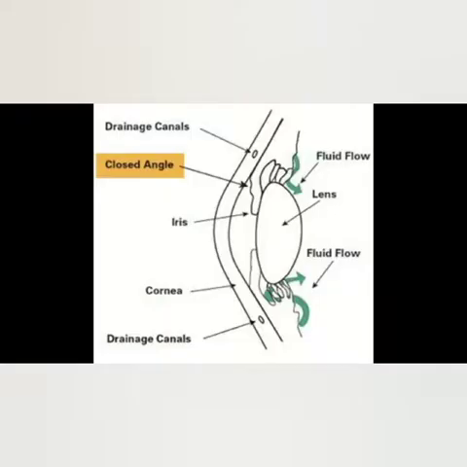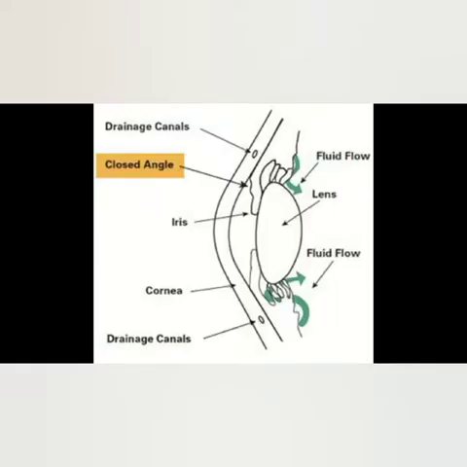Number two, the angle closure glaucoma. In angle closure glaucoma, there tends to be a pushing of the iris towards the cornea, and when this occurs, the angle through which the aqueous humor, the intraocular fluid that flows in the eye, tends to pass around the eye is closed. So when the closure occurs, it brings about an increase in the pressure of the eye.